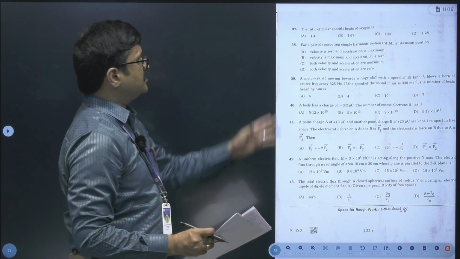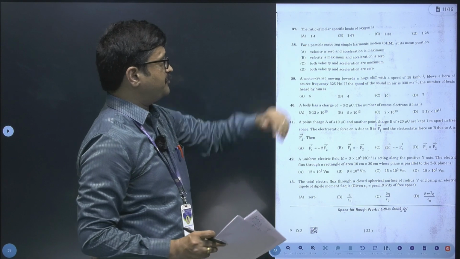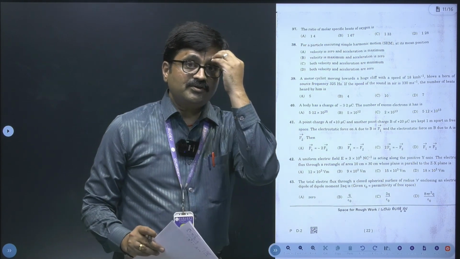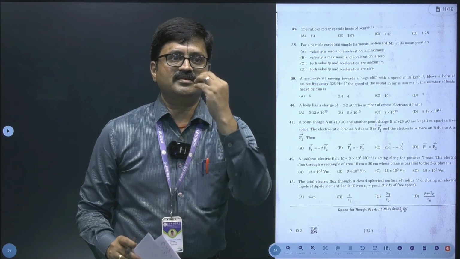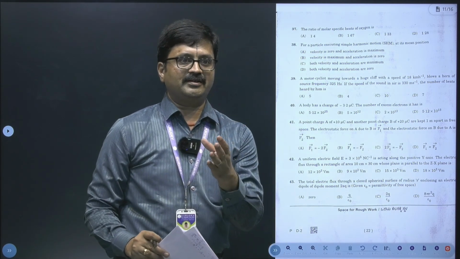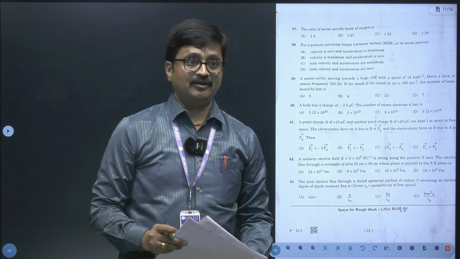Let's go to the 37th question. Ratio of molar specific heat of oxygen. Such a silly question. Oxygen is diatomic. What is the specific heat? What is the value of gamma for diatomic gases?